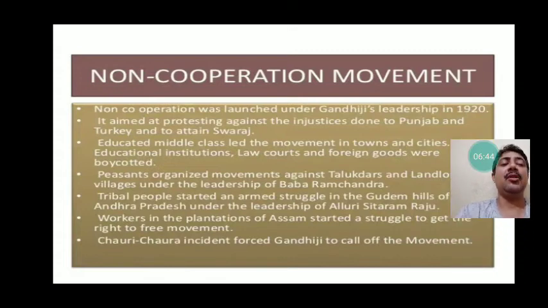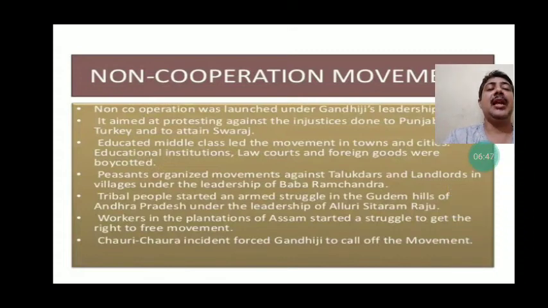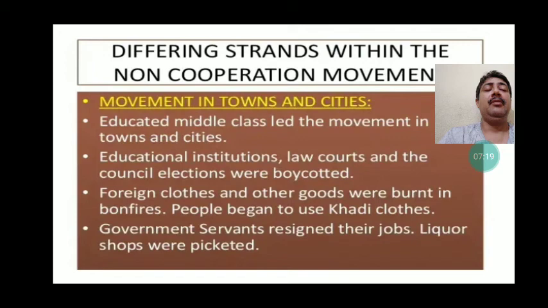It is very important to understand that many peasants organized movements against talukdars and landlords. Tribal people also started an armed struggle in the Godaim hills of Andhra Pradesh, and workers in the plantation areas also started a struggle to get the right to free movement. So this was really a very big movement because it created a deep impact on the Britishers as well as Indian minds. Finally, this movement was withdrawn midway because of one incident, known as the Chauri Chaura incident, and because of that the movement was called off.